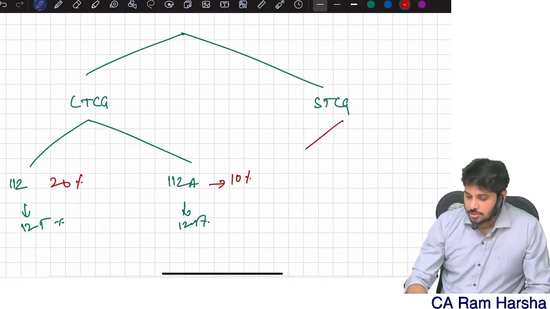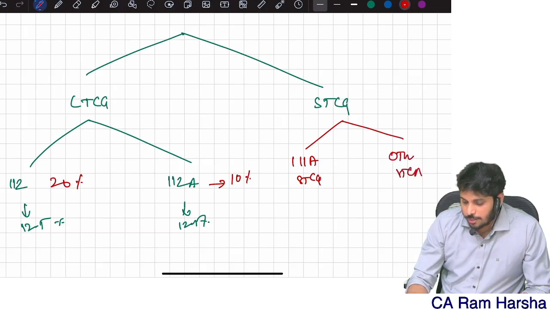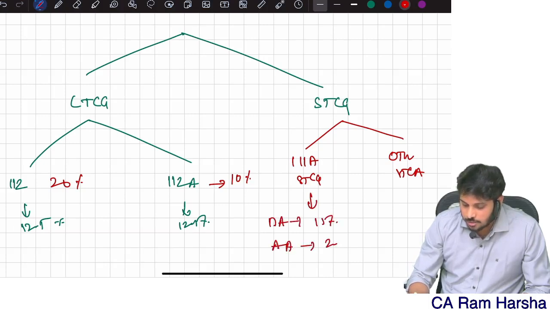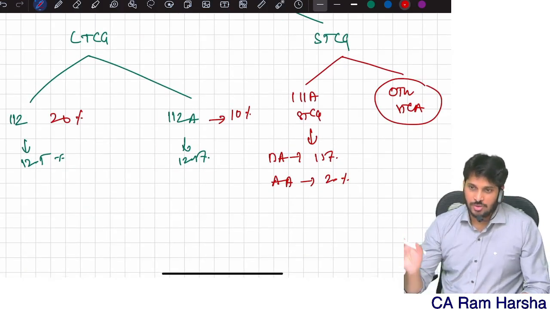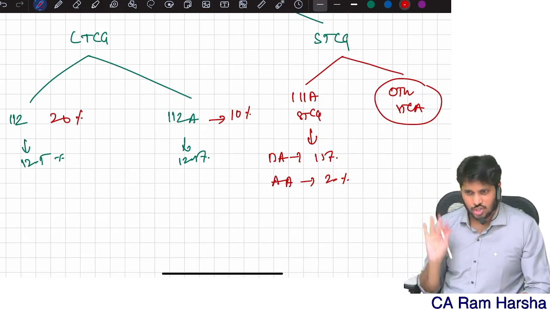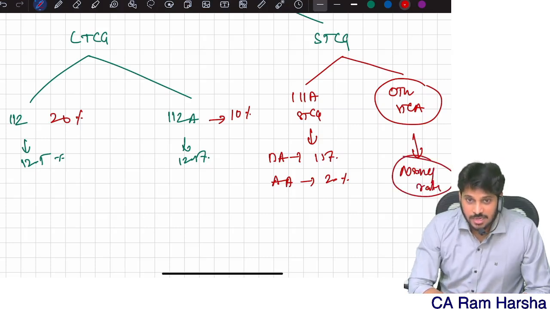Short-term capital gain is again two types: 111A short-term capital gain and other short-term capital gain. 111A short-term capital gain was 15% before amendment, 20% after amendment. Other short-term capital gain: sir, I sold some jewelry, short-term capital gain I got. I sold depreciable assets, I got short-term capital gain. I sold immovable property, I got short-term capital gain. I sold intangibles, I got short-term. All of them are taxable at normal rates.